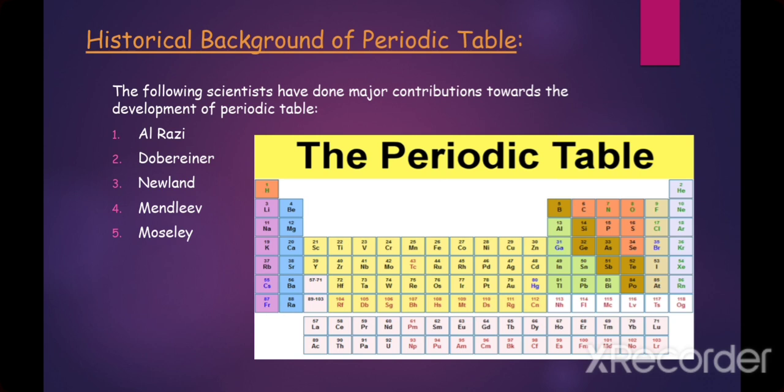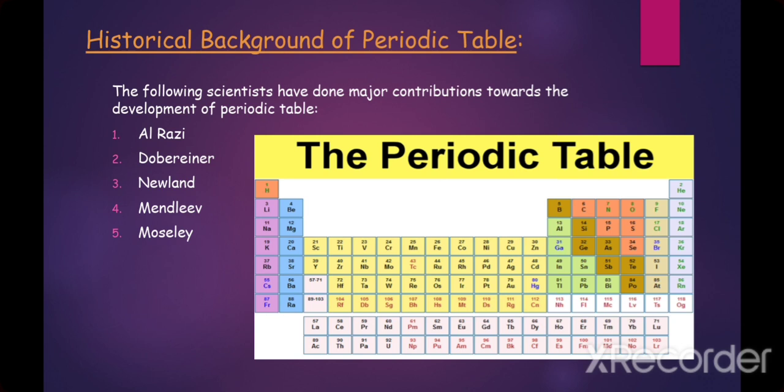He gave his law of triads in 1829. In his law, he proposed a set of 3 elements. The atomic mass of the middle element was the mean of the other 2. All elements of a triad have similar properties, but this law had limited applications.